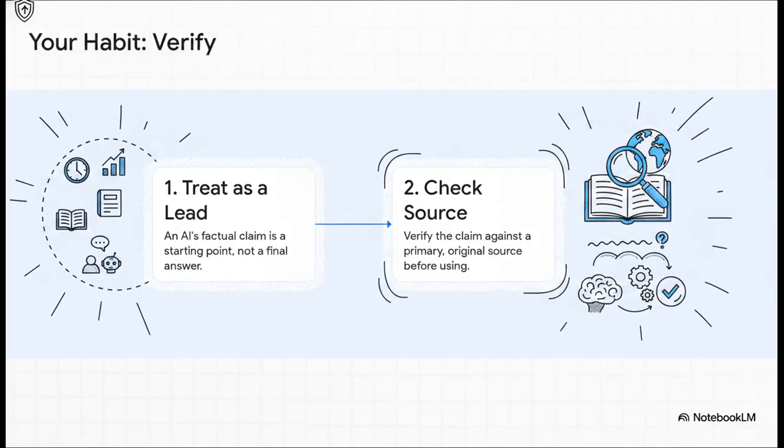So how do you protect yourself? It's simple, but you've got to be disciplined. If an AI gives you a specific name, a date, a statistic, or a citation that you plan to use, you have to treat it like a lead, not a fact. Your job is to take that claim and check it against an original source. And no, you can't just ask another AI.